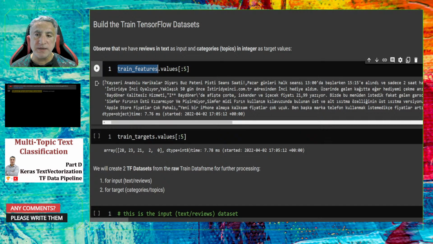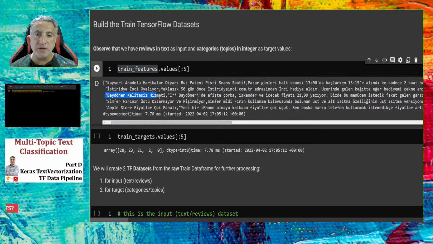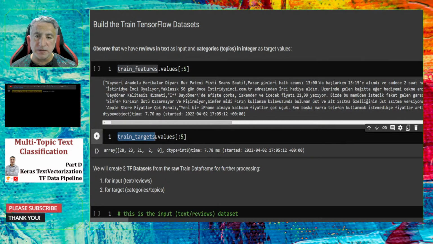So here you see that these are 5 example statements or comments or reviews. They are in Turkish, but it doesn't make any difference how we are gonna pre-process text data with Keras or TensorFlow. And here you see that we have the train targets data frame. In that data frame, we have the topics encoded as integers.